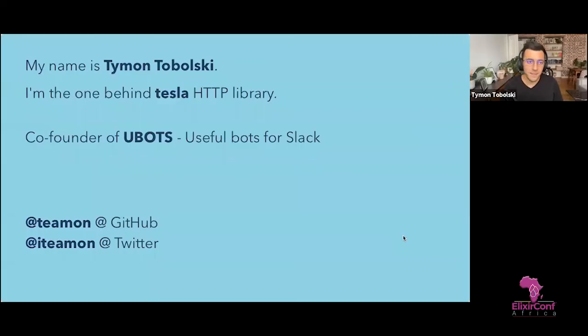My name is Simon, and I'm the one behind the Tesla HTTP library. Together with my friend Adam, we founded Ubots, where we build useful bots for Slack in Elixir. So far, we've built 4 products with just 2 developers working mostly only after hours. And today, I would like to explain to you why I believe it could only be done with Elixir